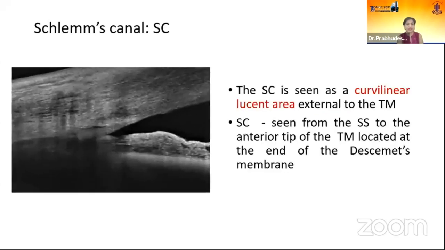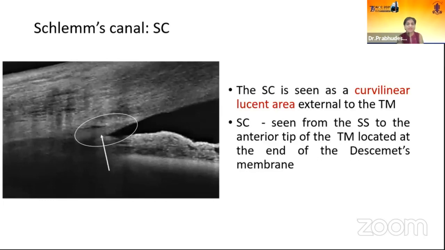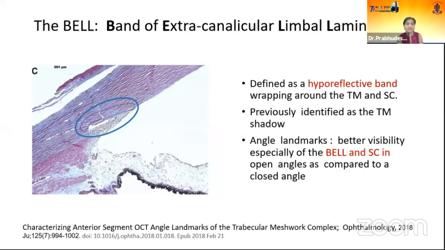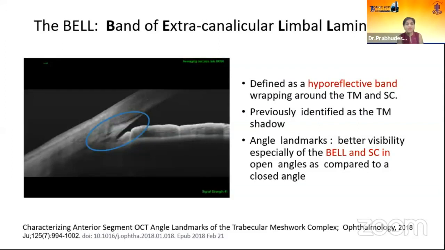So Schlemm's canal can be identified on this, and this is a loosened curvilinear area from the SS to the anterior tip of the trabecular meshwork. One more important finding here is the BELL, that is the band of extracanalicular limbal lamina, which can be seen between Schlemm's canal and the trabecular meshwork, and this is seen as a luminescent area.